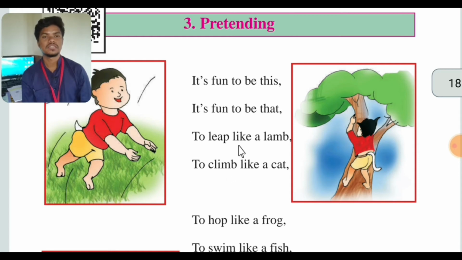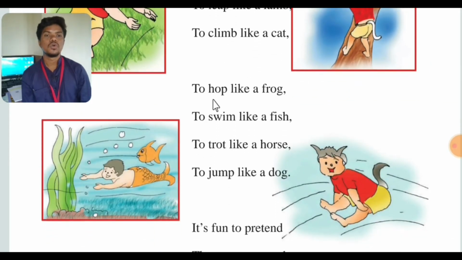So these four lines are telling about the cat and a lamb, how he is having fun pretending to be like a cat and a lamb. And in the next stanza we see to hop like a frog.